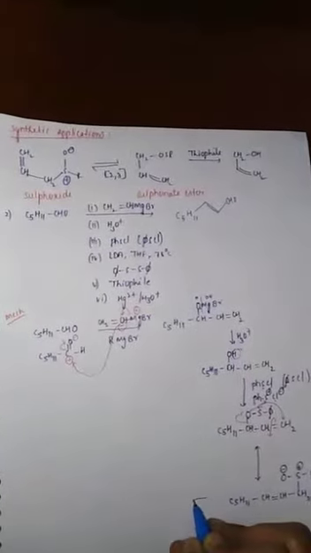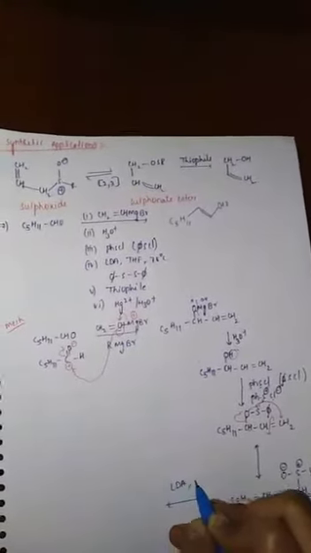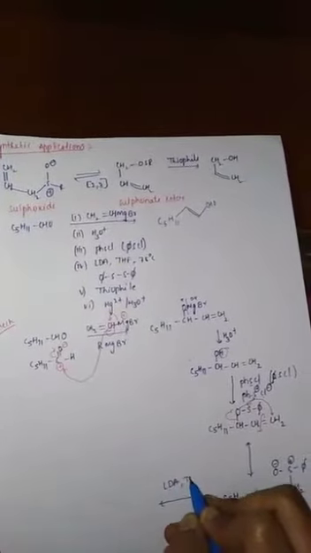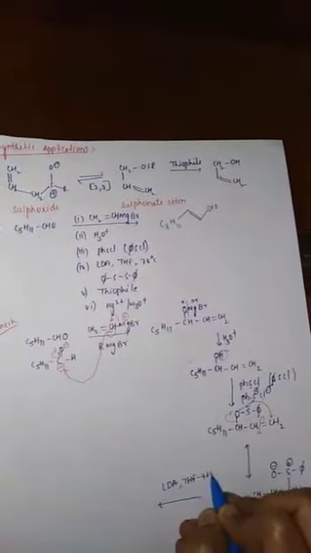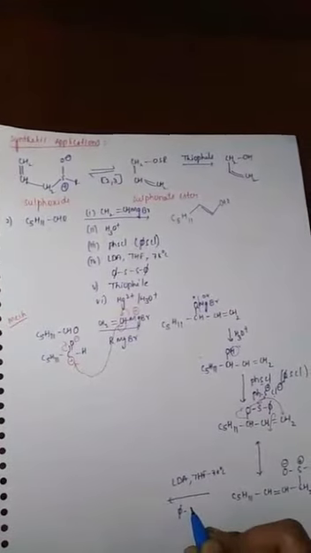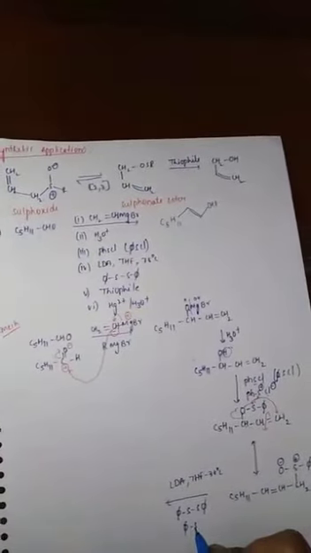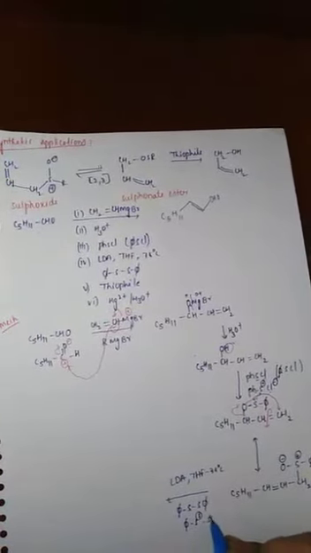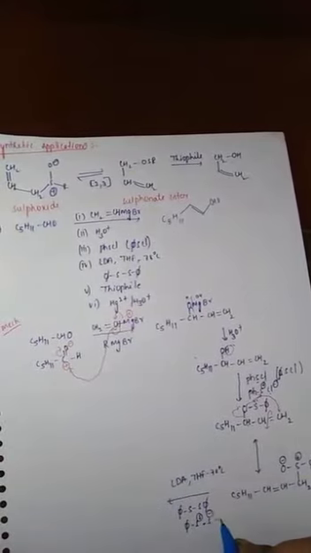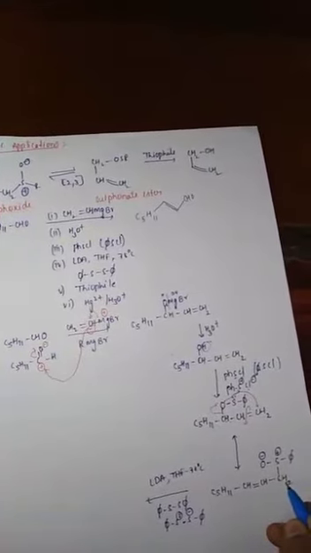Next, react with LDA. LDA is a base, in tetrahydrofuran at minus 78 degrees centigrade, and diphenyl disulfide. It generally breaks like this. This LDA abstracts hydrogen from this carbon atom.